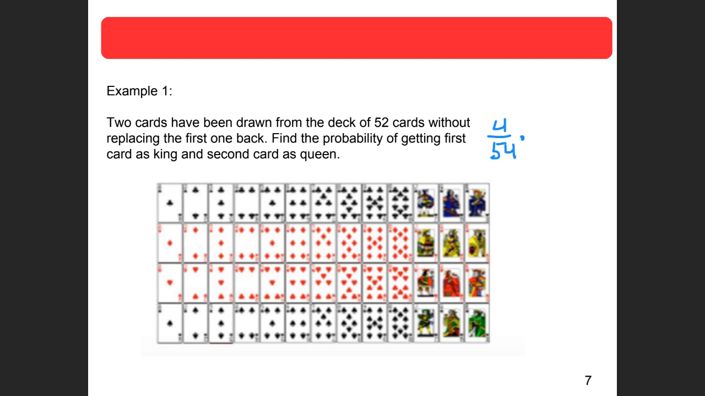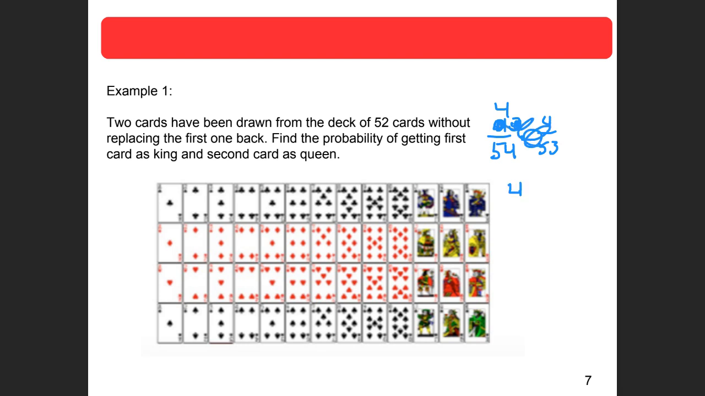Sorry, there's only 3. I don't know, no, there should be 4, because there's a queen of hearts, a diamond, a club, and a spade. And then now to get a queen, there's 4 queens, but there's only 53 cards left. So this would be my probability, what am I doing? There's only 52 cards. Boy, I'm really messing this problem up.